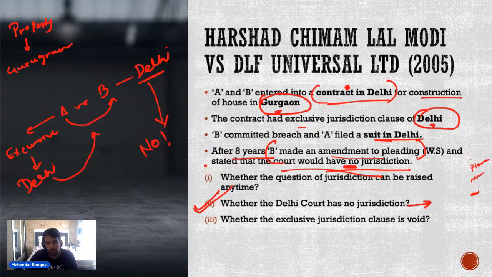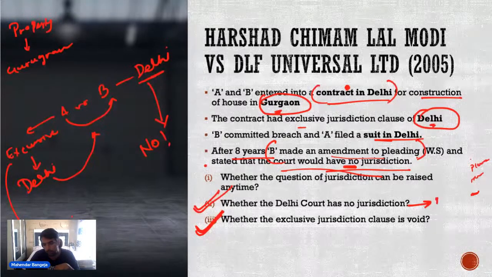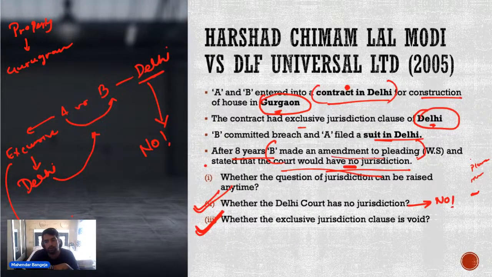So whether the exclusive jurisdiction clause is void? क्या एक्सक्लूसिव जुरिसडिक्शन क्लॉज void है इस केस में? If Delhi court has no jurisdiction, is the exclusive jurisdiction clause void or not? Yes, the answer is yes.